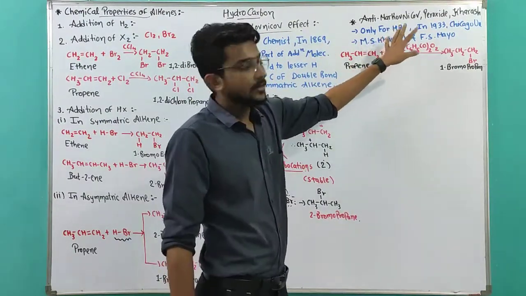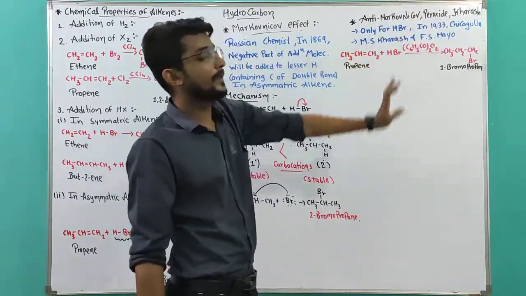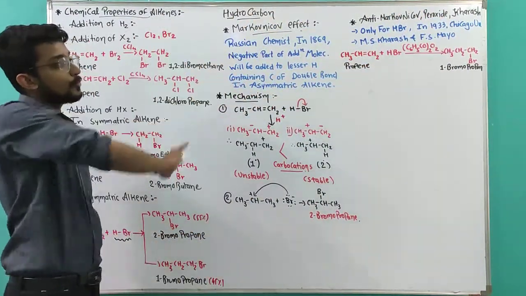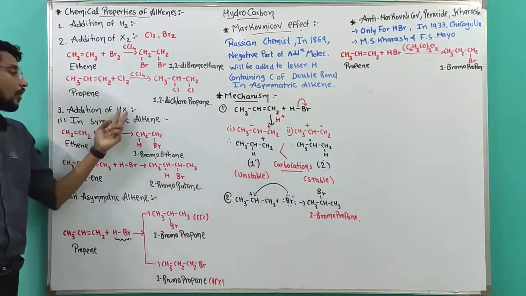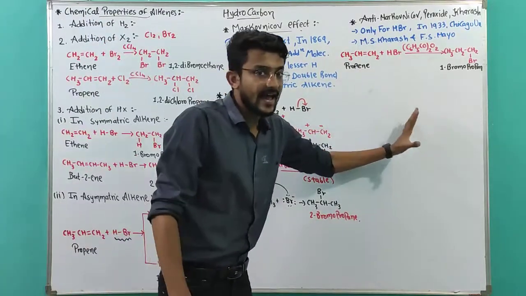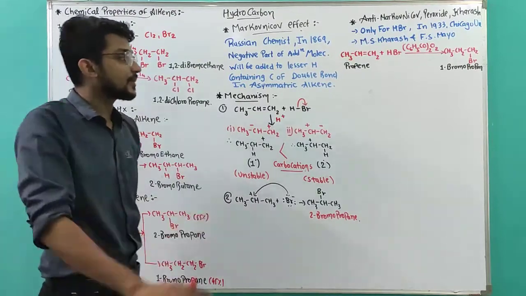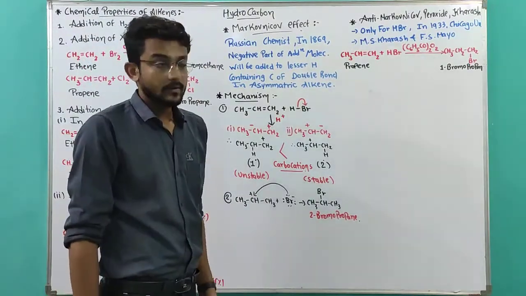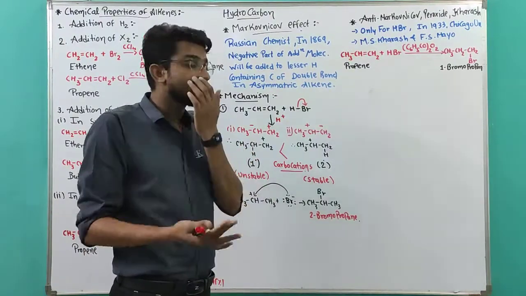These two persons at Chicago University in 1933 proposed a new chemical reaction for the addition of HX to asymmetrical alkenes. They proved that 1-bromopropane can also be the major product.